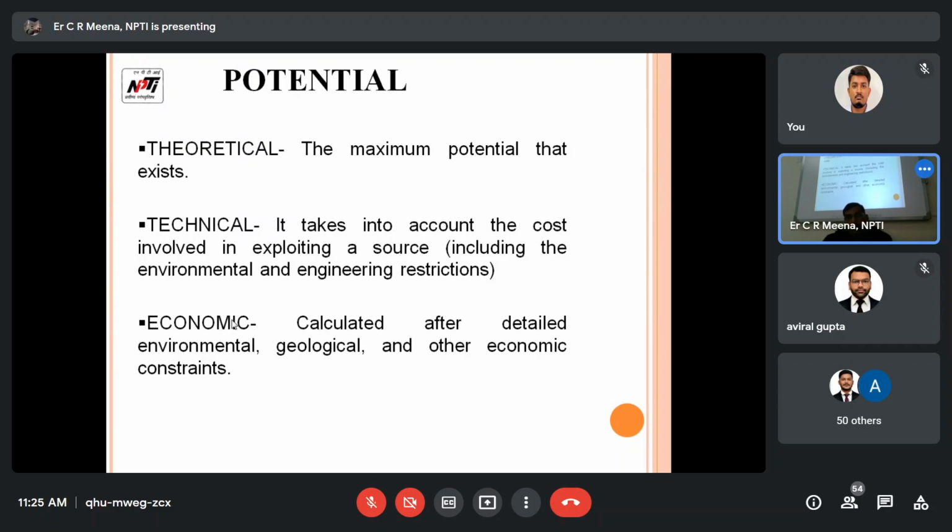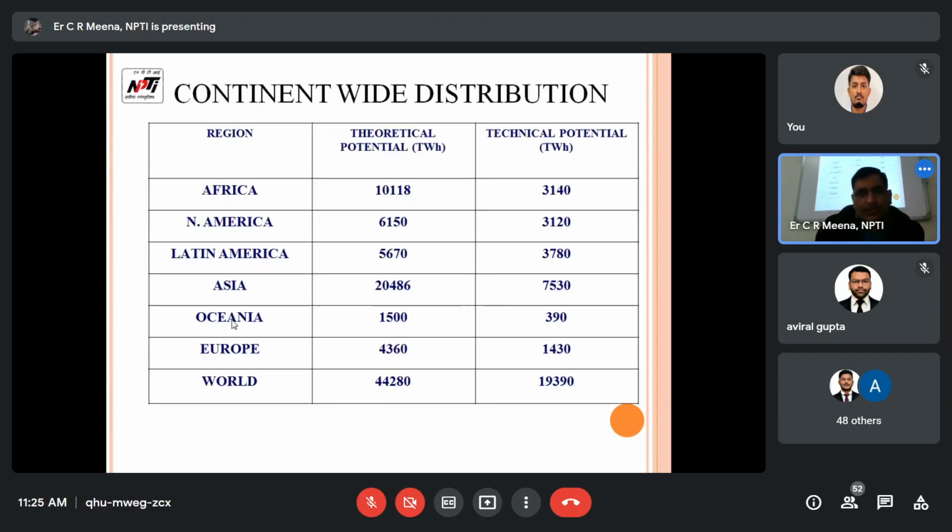Theoretically, once the river is there, water is there, a dam may be constructed there and this much we can generate. Technically, just like that, take Assam, the Brahmaputra river. Theoretically the potential is available, but technically we cannot cater to it because that river has a wide area of 3-4 kilometers. It is not economical to construct a dam. That's why it is economical or not.